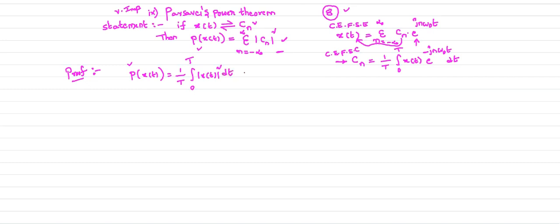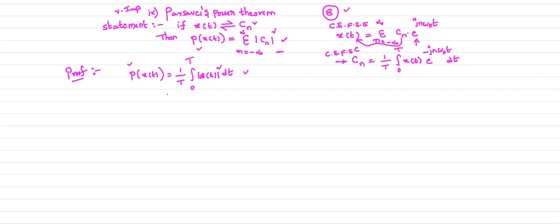So this is the formula previously we are using to calculate the average power of the continuous time signal. So using this formula I am going to prove this one: sigma n equal to minus infinity to plus infinity mod Cn square. That is your right hand side equation. That is my average power equation in terms of the Cn.